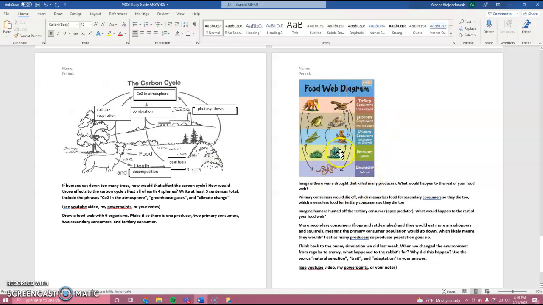So, producers die. That means that these primary consumers don't have enough to eat. They die. These guys, not enough of them exist. These guys don't have enough food. They die. These guys don't exist. They don't have enough food. They die as well. Basically, everyone ends up dying off.